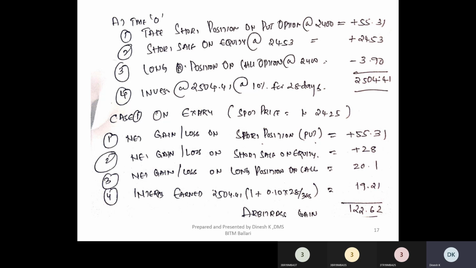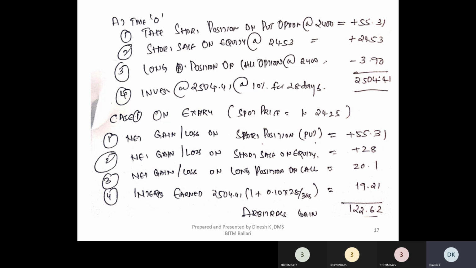Because you already sold 28 days back at 2453. Now the market price is 2425. You will buy the share at 2425 and return the share to the broker, right? So you already received 2453. The difference between 2453 and 2425 is 28 rupees. Fine. That is about the second position.